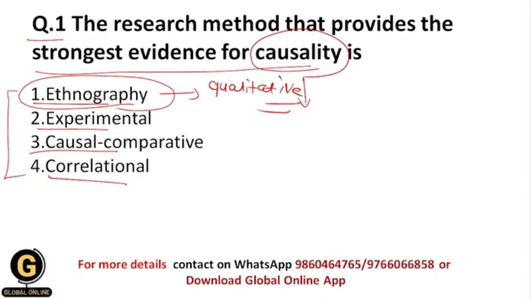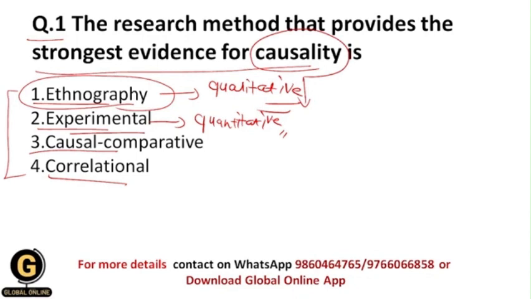The experimental research method is basically a quantitative research method, and within it a researcher manipulates the independent variable and sees what the effects of it are on the dependent variable.